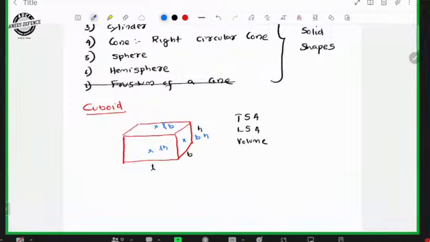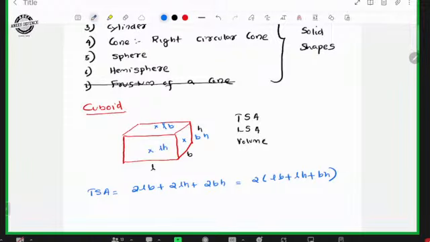These are the 3 areas, and for each there is an opposite side also. So total surface area can be represented as 2 times LB, 2 times LH, 2 times BH. So 2 into LB plus LH plus BH. This is the total surface area.